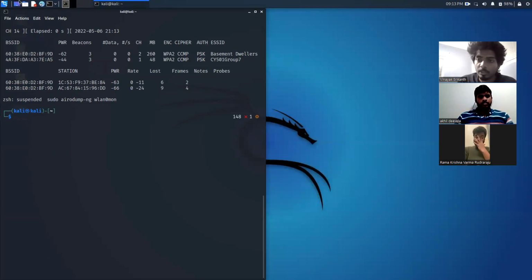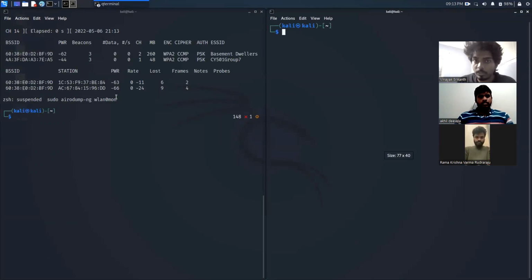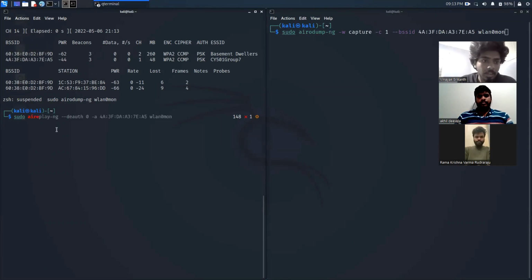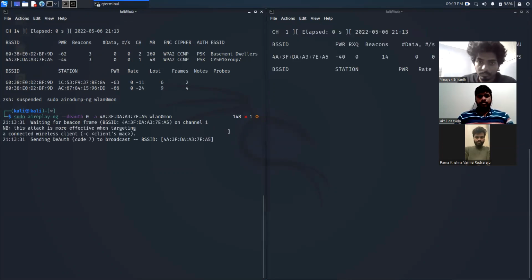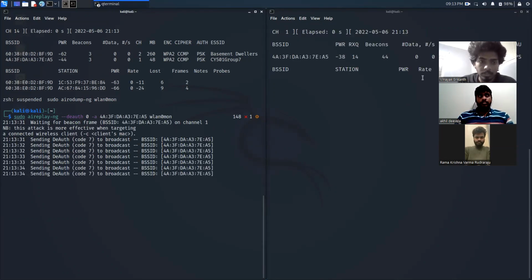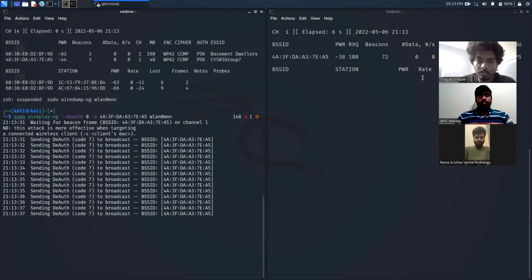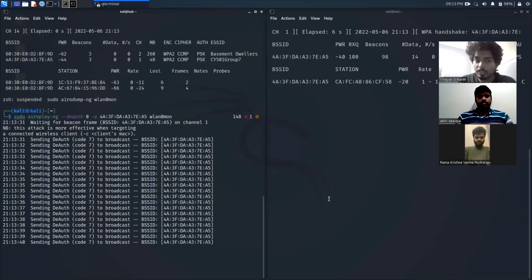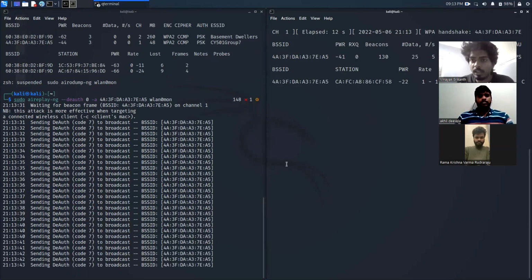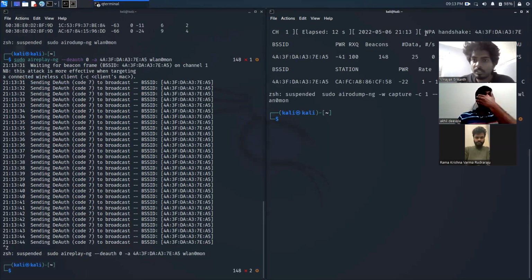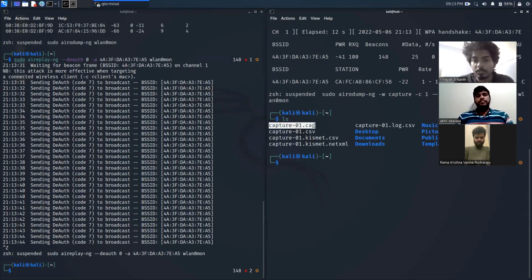So now we are going to perform a deauth attack on it, and we are going to dump this particular access point's packets to capture the four-way handshake. For that, we are going to run airodump and write the output to a capture file. And in another terminal, simultaneously, we are going to perform the deauth attack. We are going to start execution of both, and while this happens, we are going to use our mobile phone to connect to the CY501 access point so that we can have the handshake captured. We can see that the message is displayed as the handshake is captured. It's in the file capture1.cap.